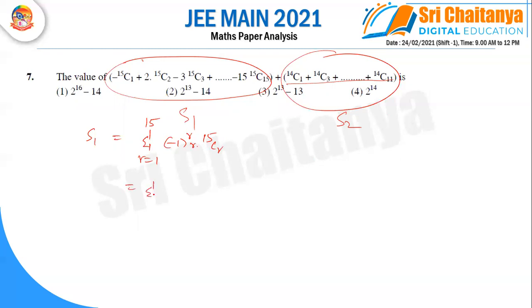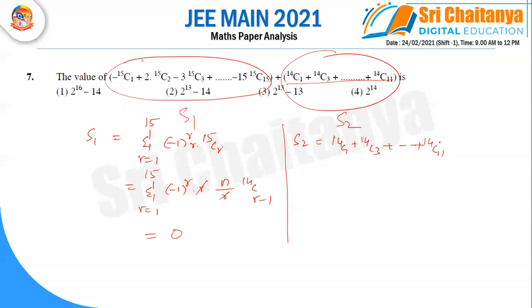Now we are calculating this sigma R equal to 1 to 15, minus 1 power R into this one. And NCR you can write as N by R into N minus 1 C R minus 1. R and R cancel. When we expand this value, it will be 0. And S2 is nothing but 14C1, 14C3 plus and so on, up to 14C11, all odd numbers.